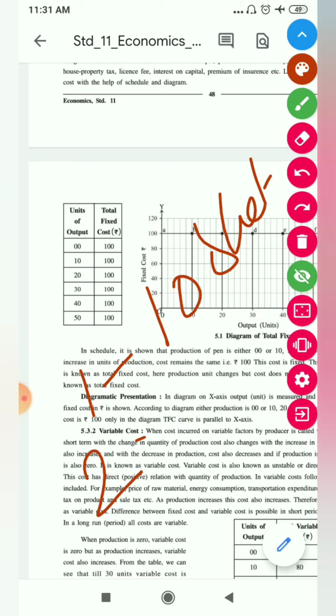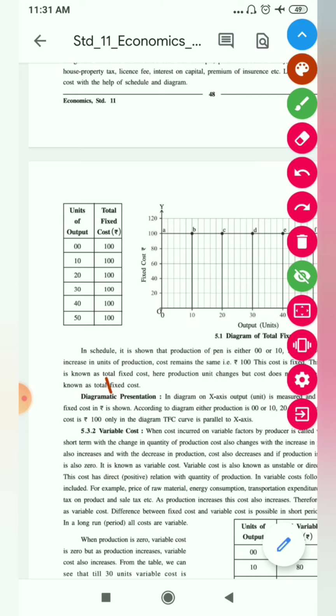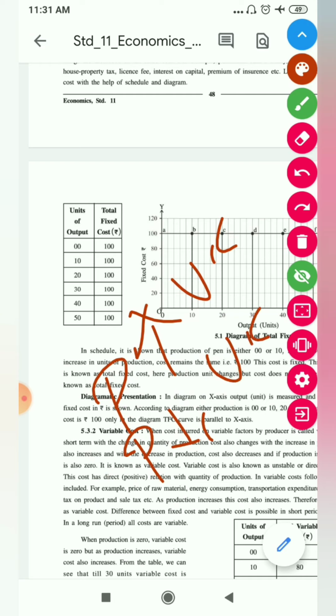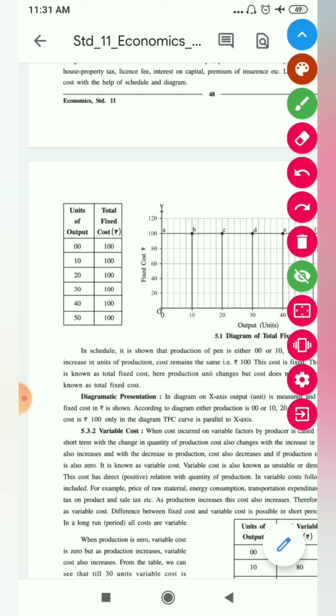If you make 2 newspapers, you need 20 sheets. Likewise, when the production increases, the variable cost increases. When production decreases, the variable cost decreases. Okay, this is all about your fixed cost as well as variable cost, total variable cost. We can see in your table what is given.